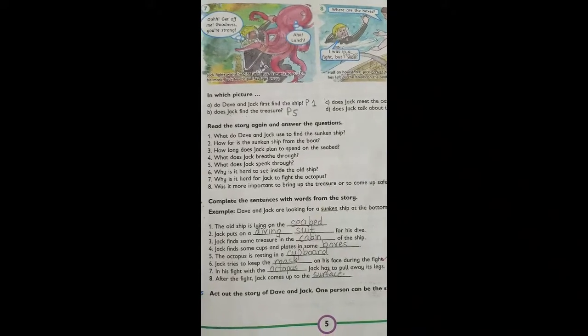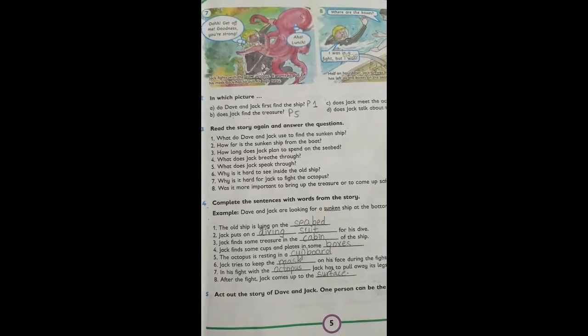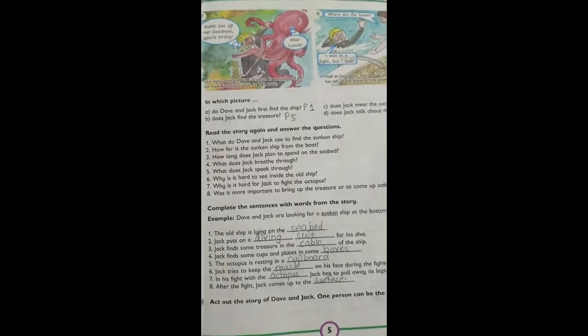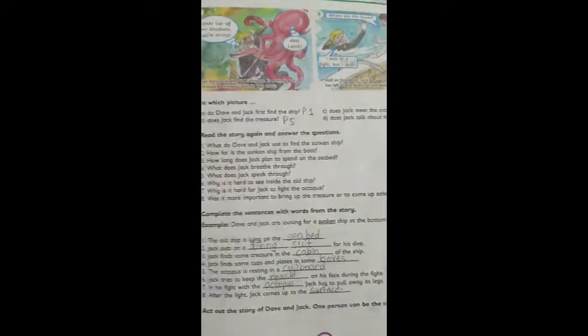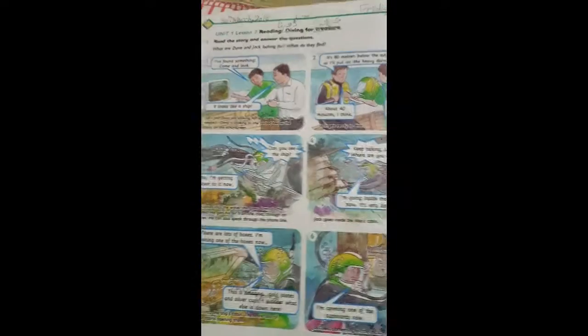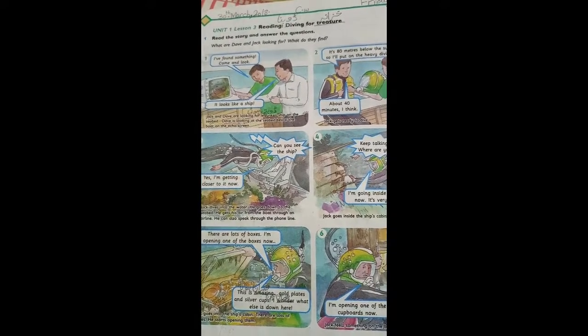Reading done, we are going to do exercise number 2. In which picture? A. In which picture do Dave and Jack first find the ship? Now you have to see the pictures and tell me in which picture Dave and Jack found the ship. Look at picture number 1. Did they find a ship in picture number 1? Yes, they found the ship in picture number 1.